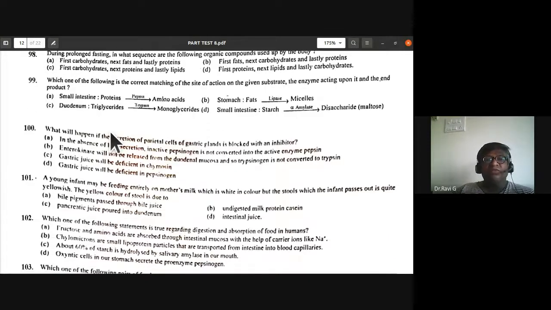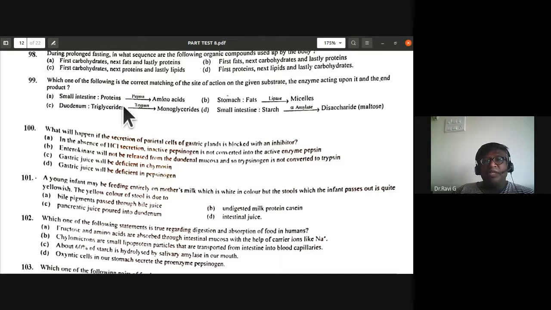So 99th question, which one of the following is the correct matching of the site of action, the site of action on the given substrate, the enzyme acting upon it, and the end product? So is it small intestine where proteins are going to form amino acids? All this should be correct. So you have to identify the correct matching for these four options.